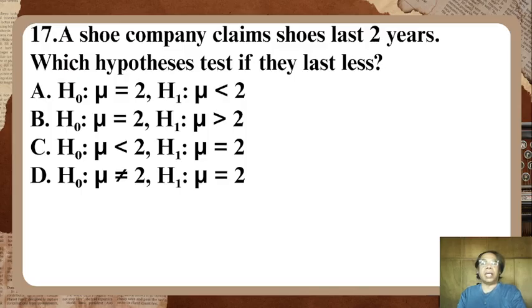Then letter C, H0: mu is less than 2, and H1: mu is equal to 2. Letter D, H0: mu is not equal to 2, and H1: mu is equal to 2.